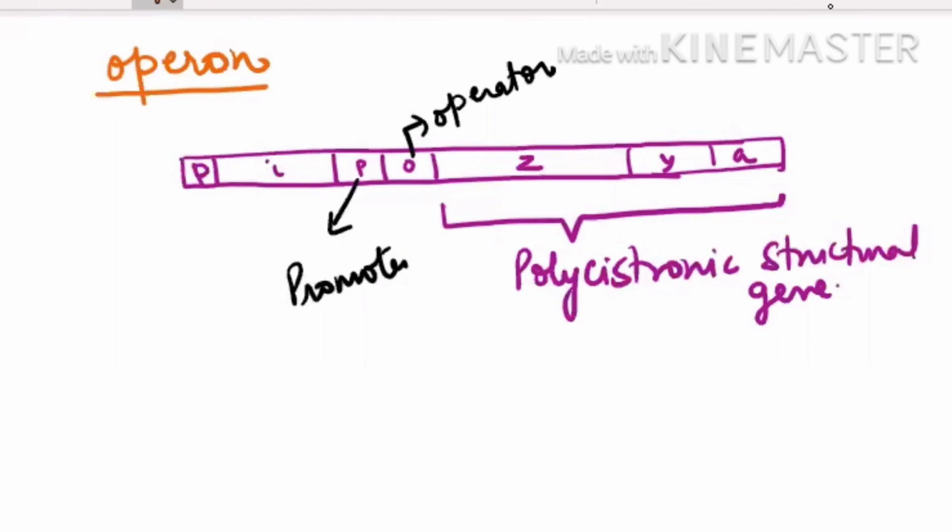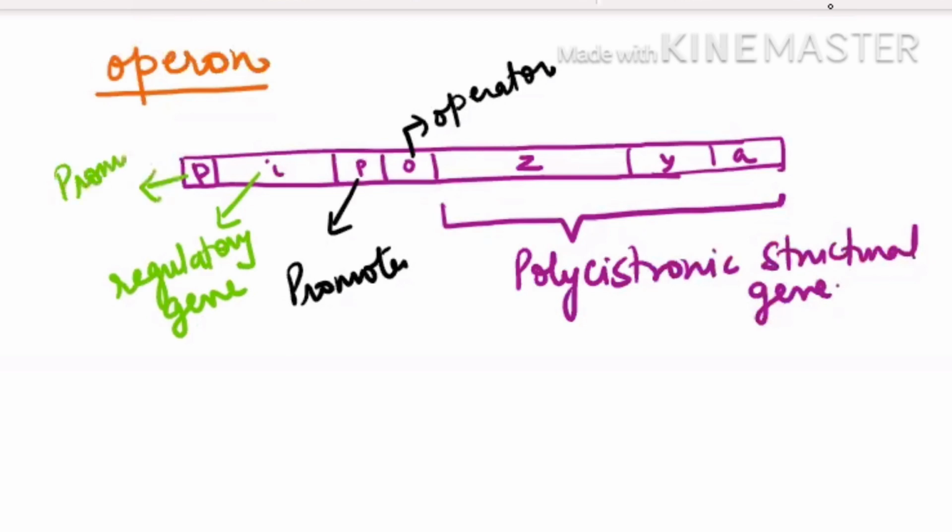Now see here, this I gene, what does I stand for? I is your regulatory gene, which is controlling whether RNA polymerase should bind to the promoter or not. This is the regulatory gene, and it will produce the repressor protein. And this is the promoter for this regulatory gene. So first of all, this diagram is clear, and reading of this diagram is also clear.